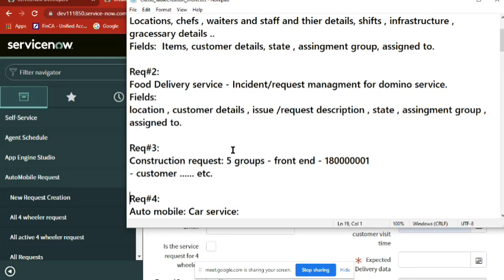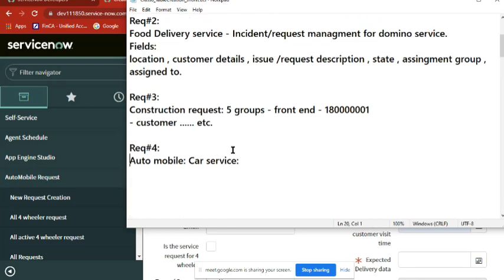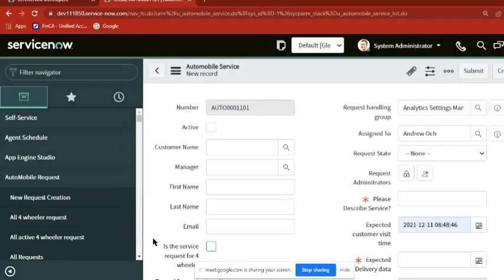I have one question, Andy. It's a general question. The Swiggy or Zomato you are saying, that page is not a ServiceNow page. What in general do we call that page? Each application will have its own interface, ma'am. Okay. So, in ServiceNow also we can expose a ServiceNow page.